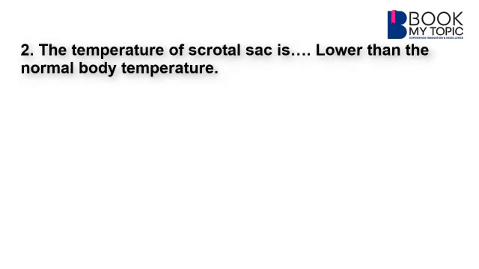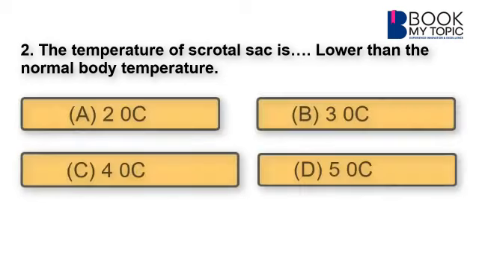Second question, the temperature of scrotal sac dash lower than the normal body temperature. On page number 65 of semester 4, it is clearly mentioned that the temperature of scrotal sac is almost 3 degrees Celsius lower than the normal body temperature, and that's why B is the answer.